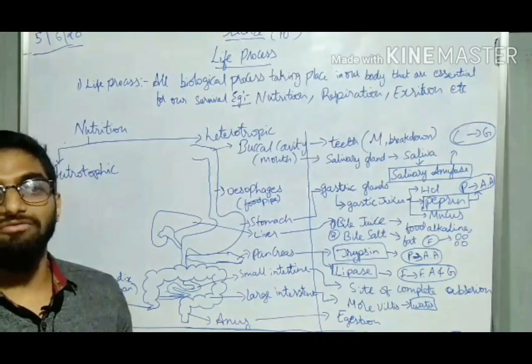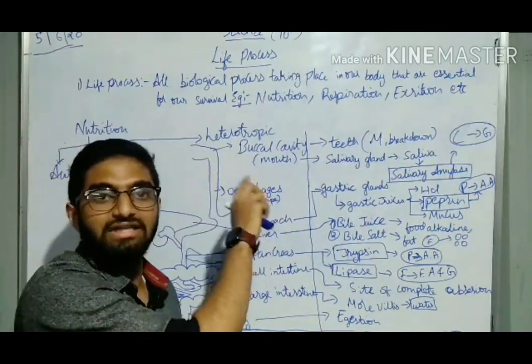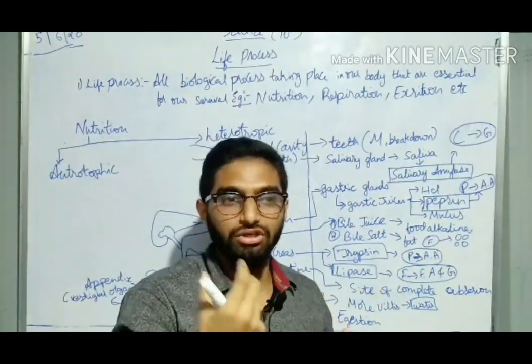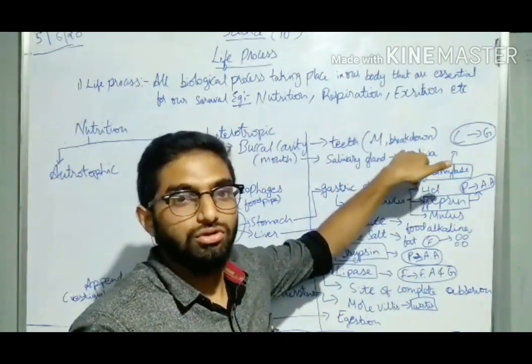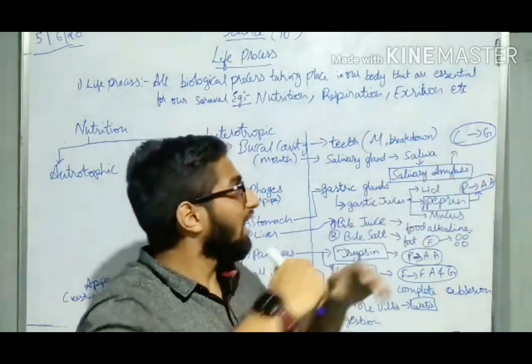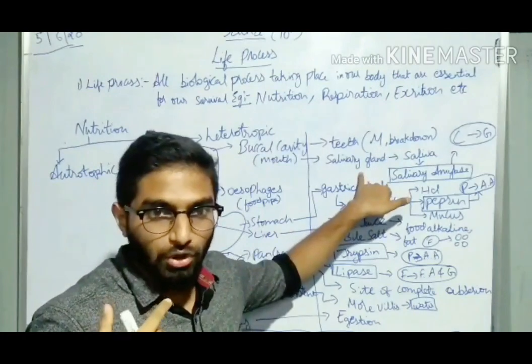Now let's start from the beginning. First we have the buccal cavity where we intake our food. In that you have teeth which break down your food. It is called mechanical breakdown, where you are mechanically, by your will, breaking down the food. And we have salivary glands in our mouth itself.